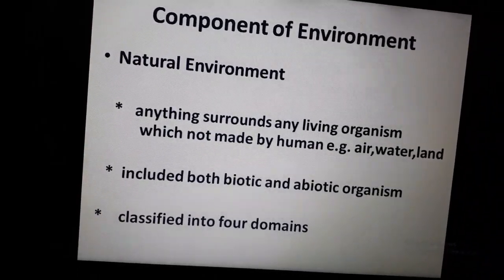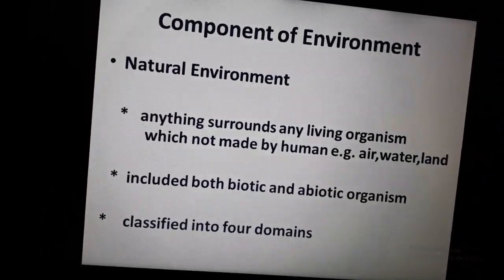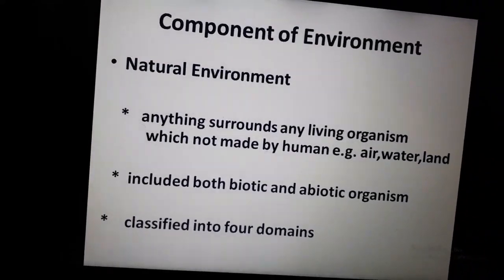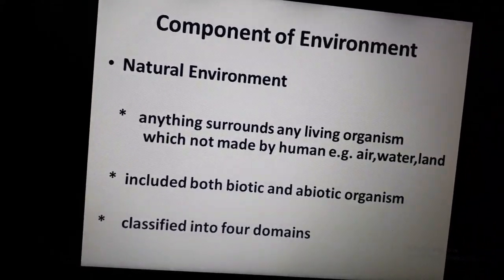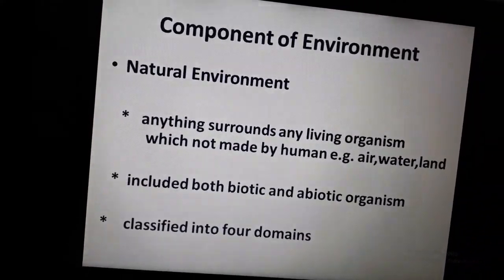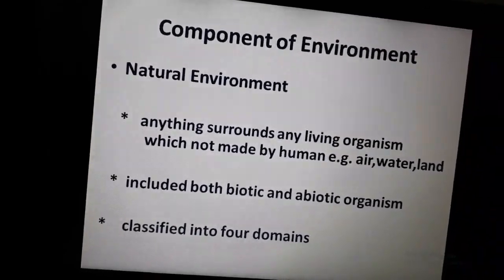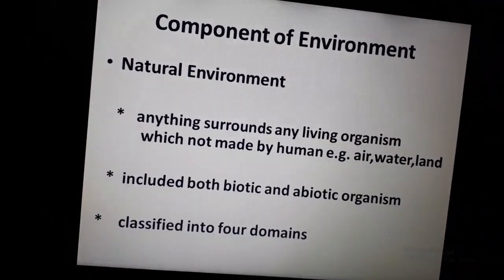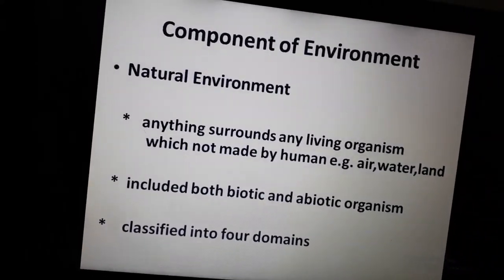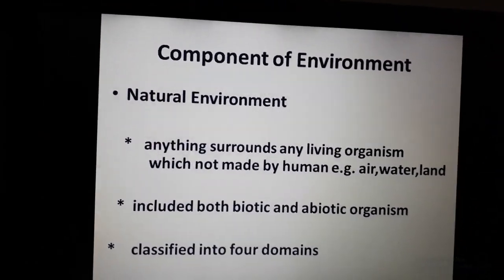Biotic means the living things present in nature, like animals and plants. In abiotic, we can include air, water, land. These two types of organisms are part of a natural environment. Okay, we can discuss the domains of the earth. There are four domains of the earth. We have discussed them in class 6th also.